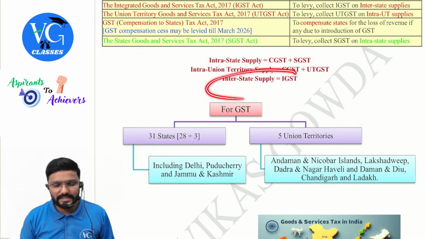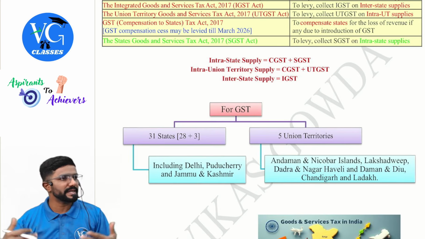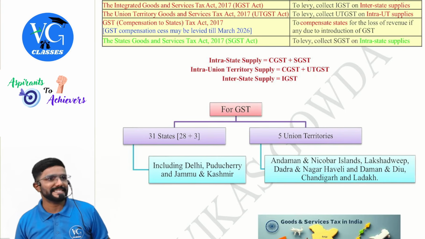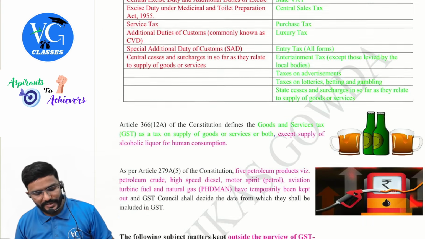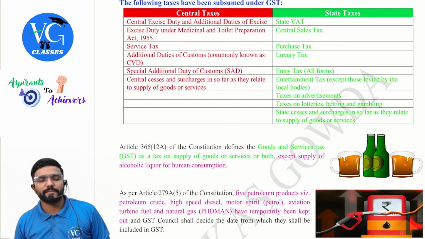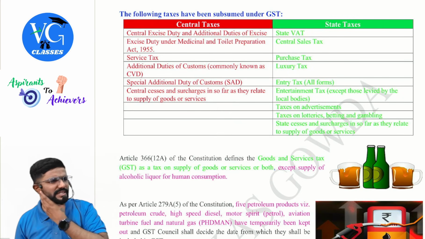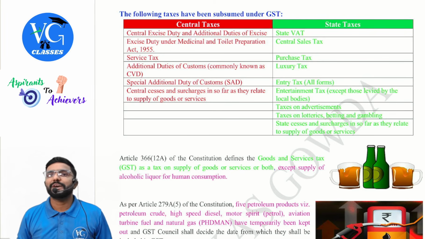Then if it is an interstate supply, that is when we have supplied outside the state or outside the union territory, we call it an interstate supply. What would be levied? IGST, guys. Yes, sir. Again, this might be important for your descriptive paper, guys. Maybe a 4 or 5 marks question. They have asked it. A 4 or 5 marks question.